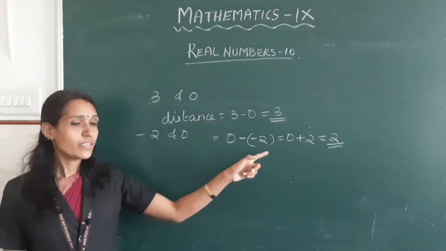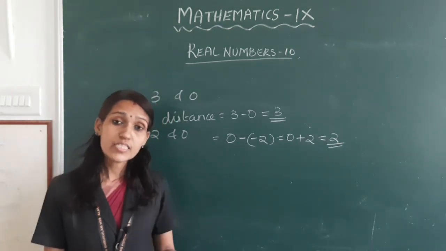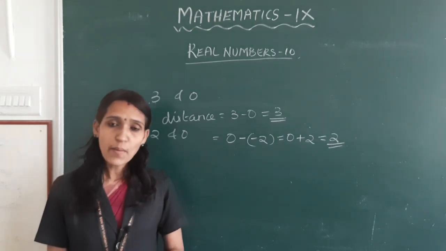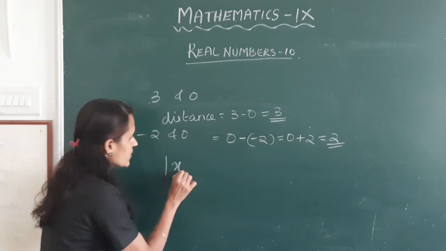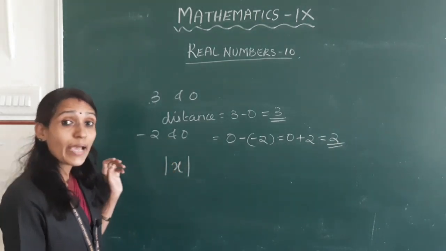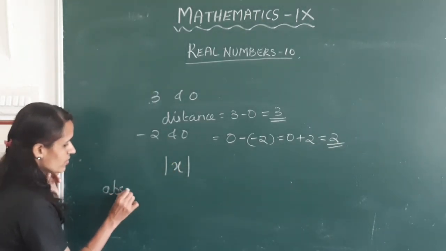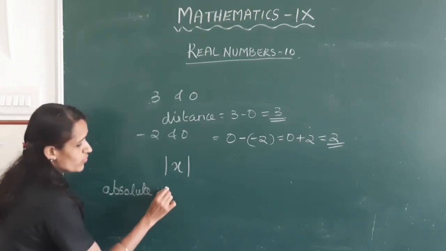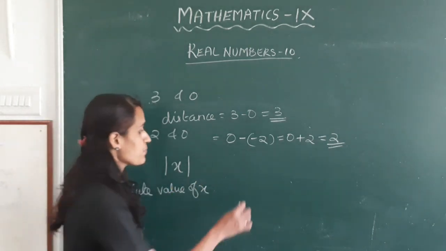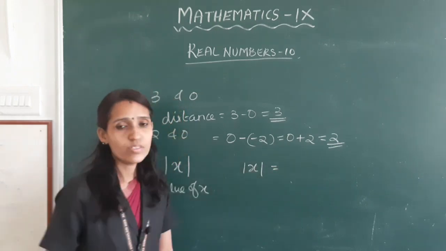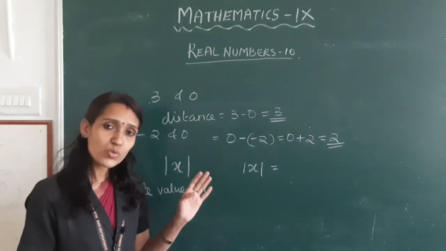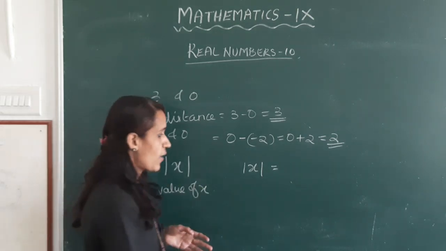Clear? In algebra, the distance between the points 0 and x denoted on a number line is mod x. It is called the absolute value of x. That is, the absolute value of x is equal to x if x is a positive number, since the distance between a positive number and 0 is that number itself.